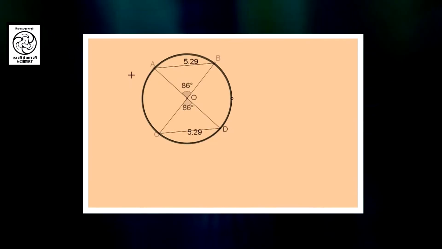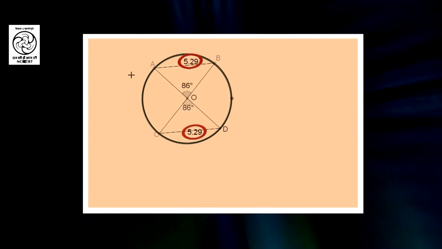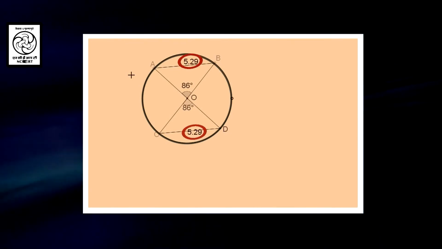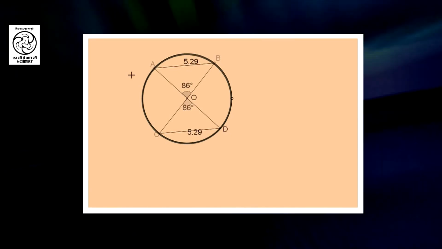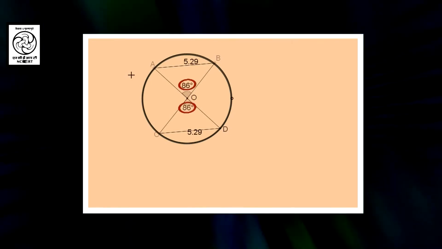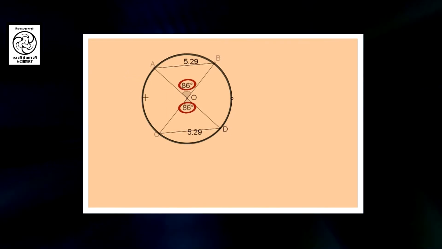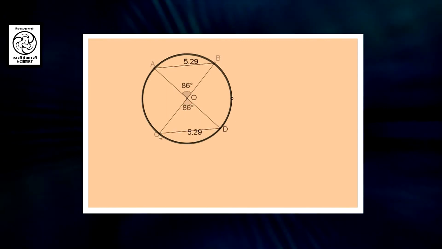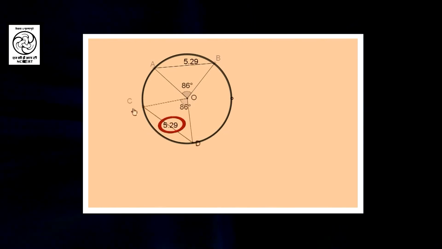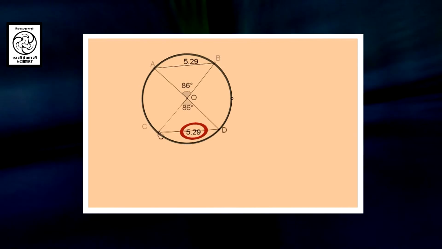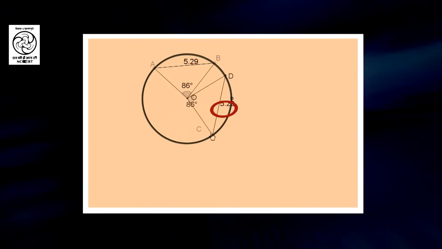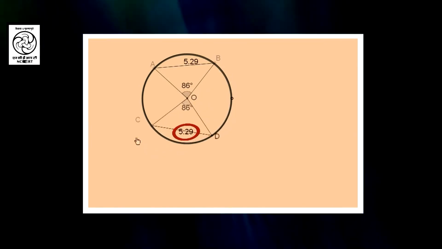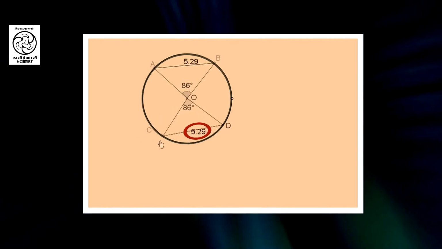That is, what is the relation between the angles subtended by equal chords at the center? Let us explore that. So, in the figure, chord AB and chord CD are of the same length, and right now you can see that both subtend equal angles at the center, that is 86 degrees. Let us move this point. Even if I change the position of chord CD, the angle is not changing. See, still the length of chord CD is equal to the length of chord AB.